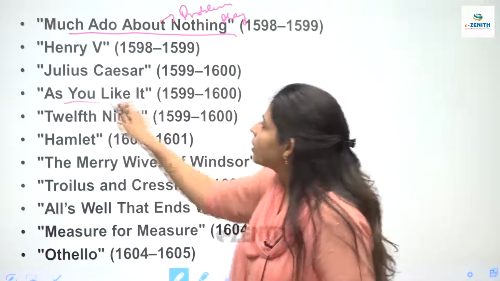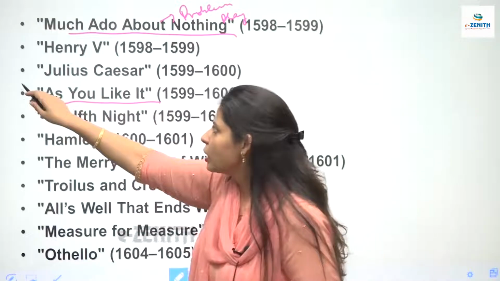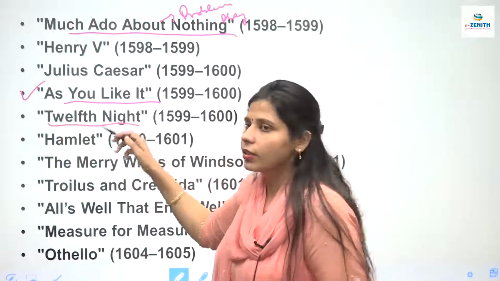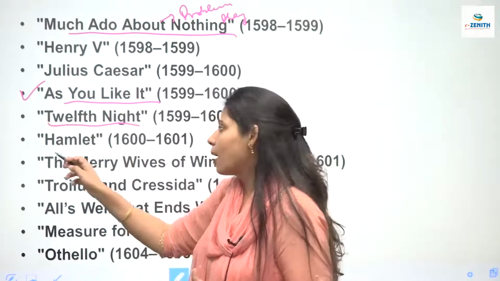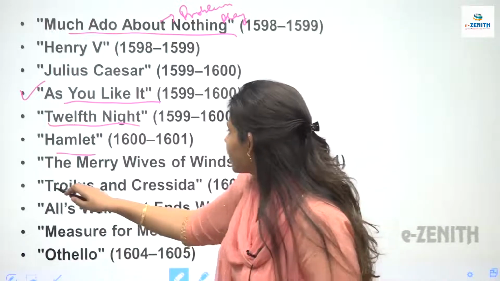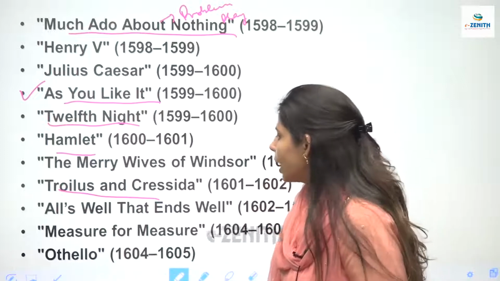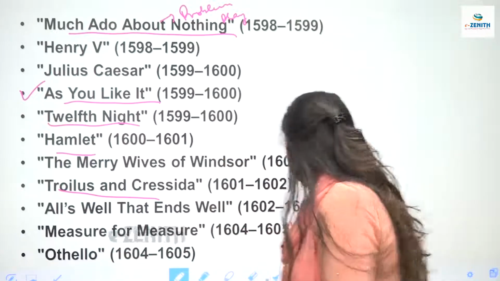Then As You Like It, an important one. Graduation level, if you're doing English honors, you'll find it. Then Twelfth Night, you'll find it in graduation and masters also. Hamlet, an important one. Troilus and Cressida. Then All's Well That Ends Well, Measure for Measure, and Othello. Now let's come to the other one.